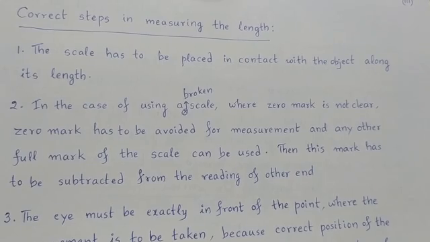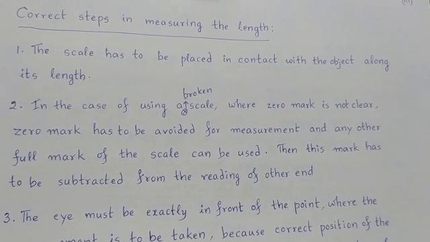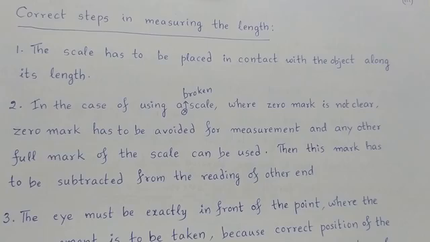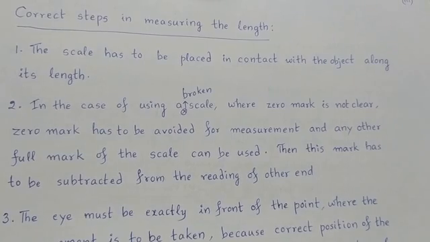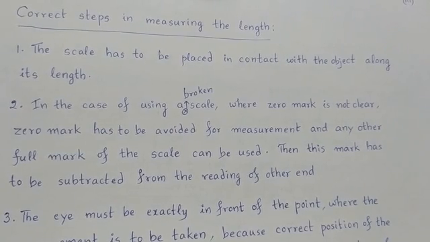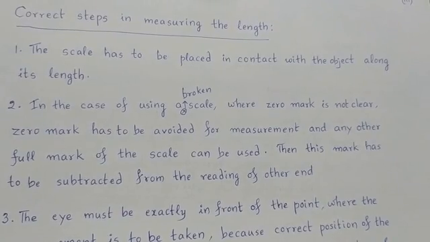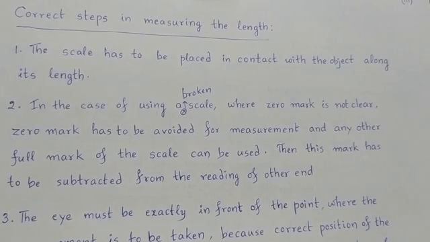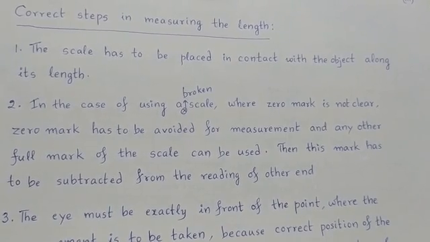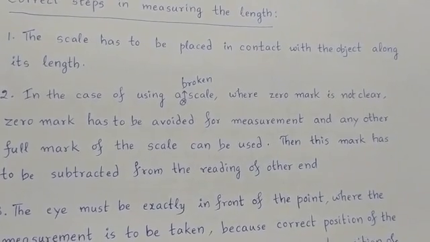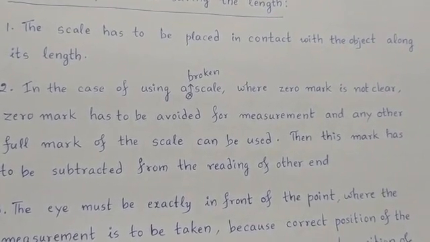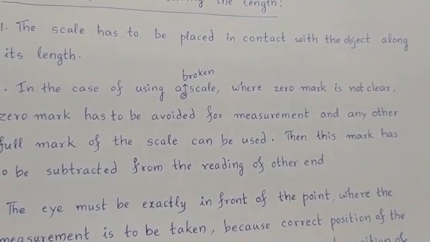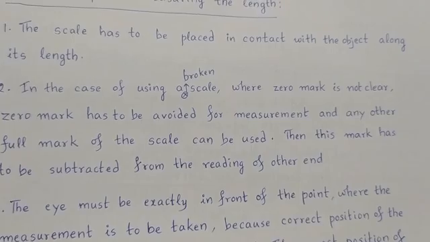Next, in the case of using a broken scale. Sometimes the students may not have a perfect scale, or due to playing and all, the scale may be in broken condition. In such cases, where the 0 mark is not clear on the scale, then what has to be done?